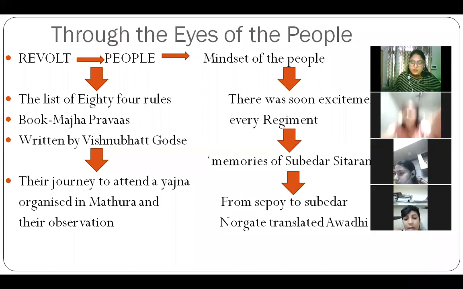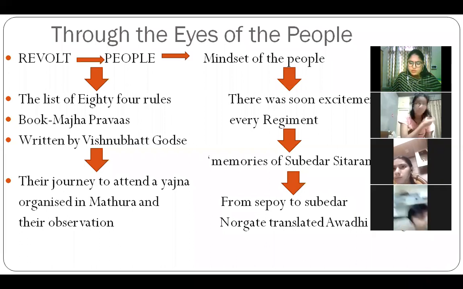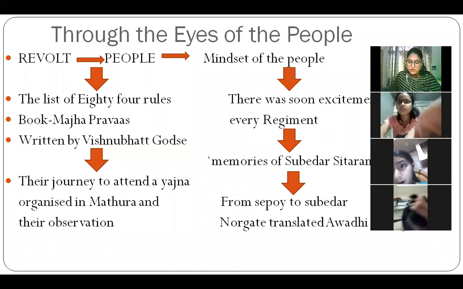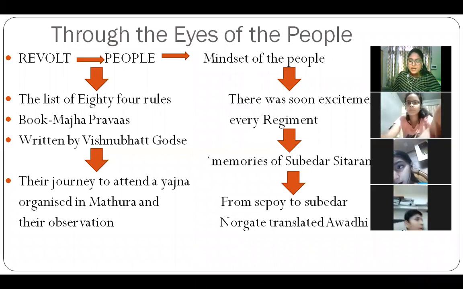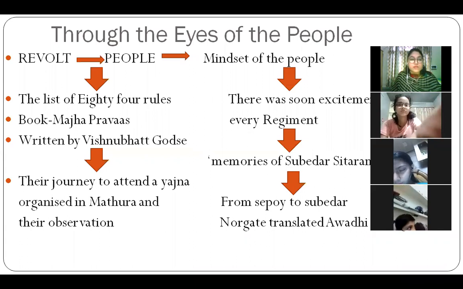This is the paragraph from the book he has written, Majha Pravas. He said, the English were determined to wipe out the religions of the Hindus and Muslims. They had made a list of 84 rules and announced these in a gathering of all the big kings and princes in Calcutta. They called a meeting and announced that this is the list of 84 rules, and you have to follow them.